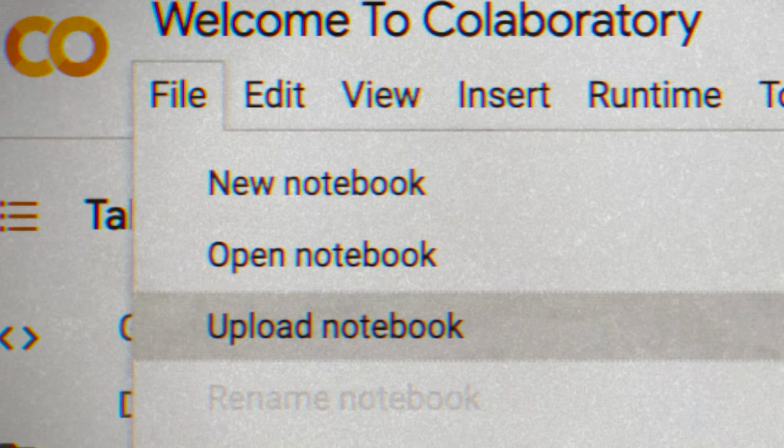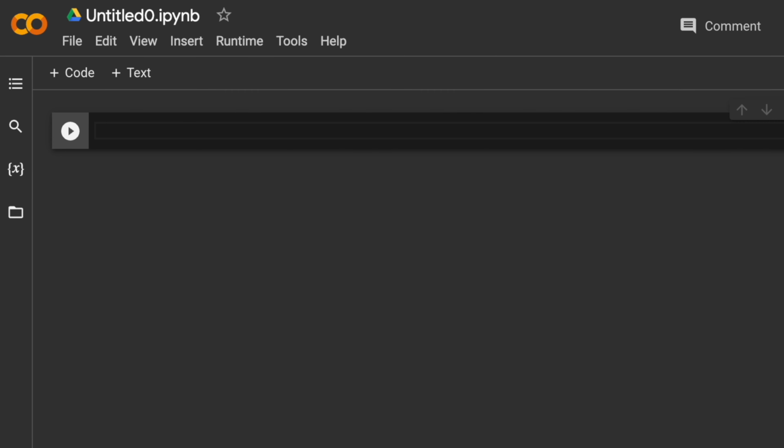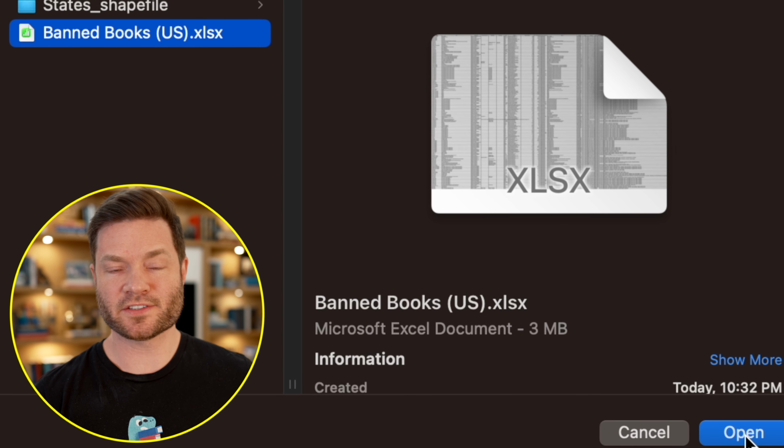So let's do that first. Inside of any Google account, you can go to Google Drive and then you can add this Colab under "connect more apps" if you don't see it. This will bring up an online IDE, which is basically a place where you can run Python. First we'll just upload the data so it has access to it.